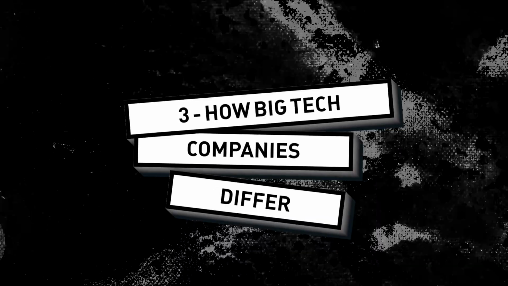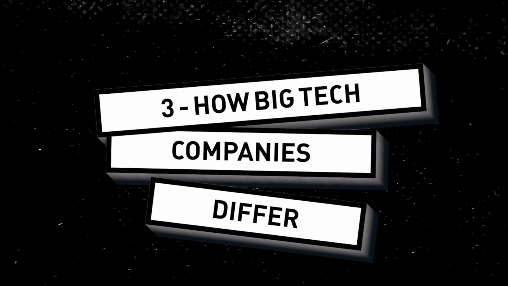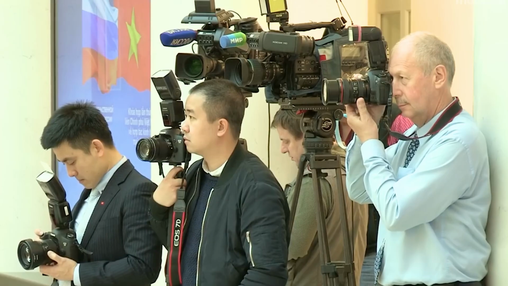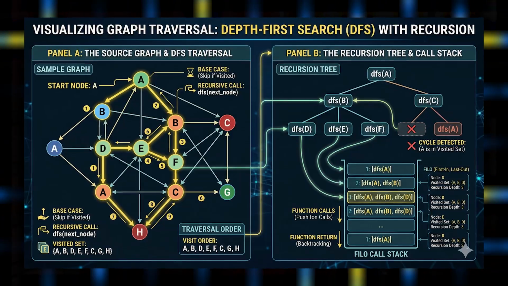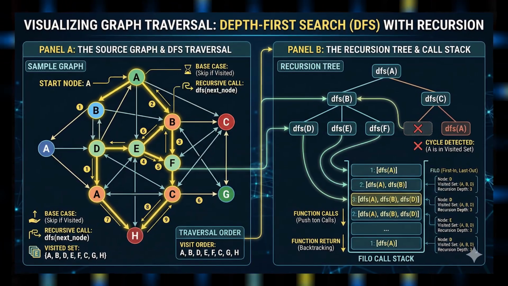So now let's jump into point number 3, right? How do these big companies differ from each other? That's also very important for you to understand whenever you are applying or going for an interview. Here is something many people never explain to their students. Different companies actually love different particular patterns. For example, if I talk about Google, Google loves graphs, recursion and trees, right? These are the things that Google loves to ask questions about.